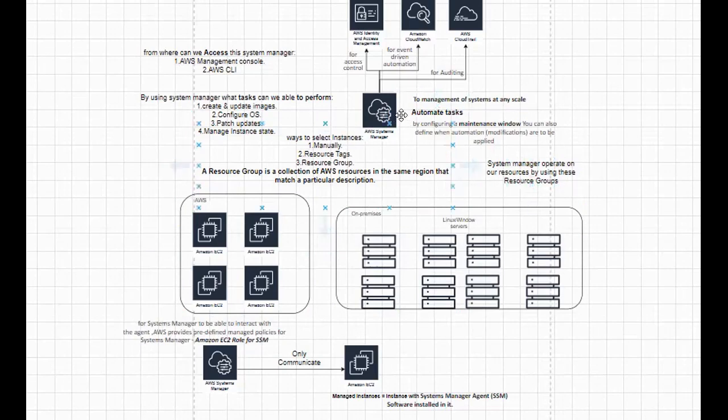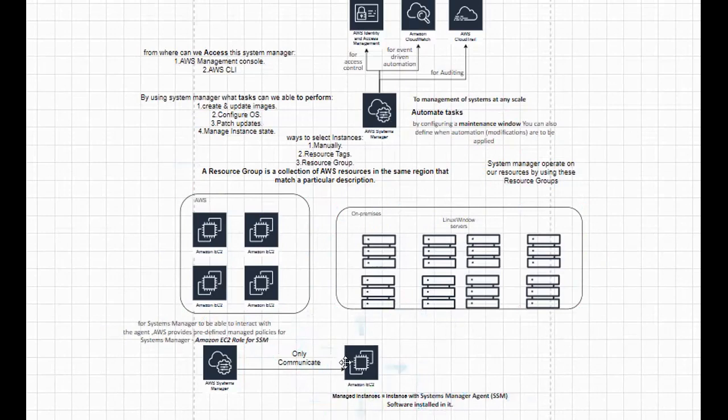Now, the System Manager can manage your on-premises servers or systems as well as AWS systems, as well as other private network providers' systems. We can even configure our maintenance window. By using this maintenance window, we can control when our modifications or automation need to happen. And at last, in order to perform any task or query on our instance, that instance must be a managed instance.